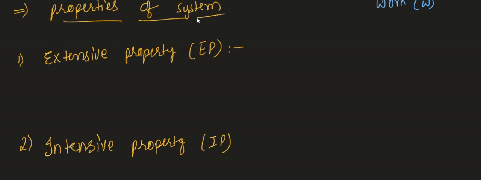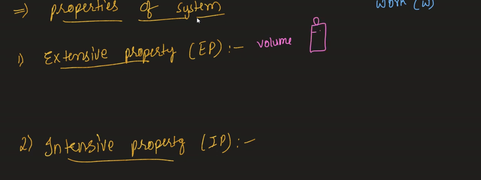Now let us first understand what is extensive property and what is intensive property. For example, let me take volume. Suppose I take a 1 liter water bottle, and water is filled here. The capacity is how much? 1 liter. Now if I break it, obviously you are going to get 500 ml and 500 ml. The property whose value changes upon breaking is called an extensive property. That means it depends upon the quantity of matter.